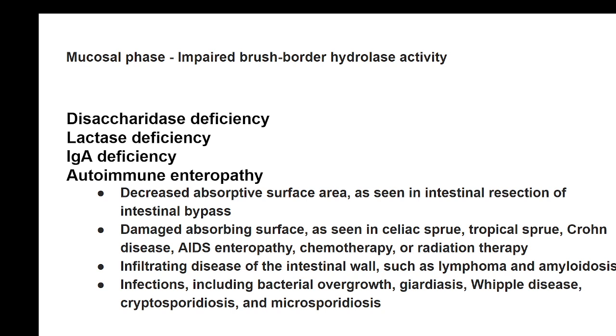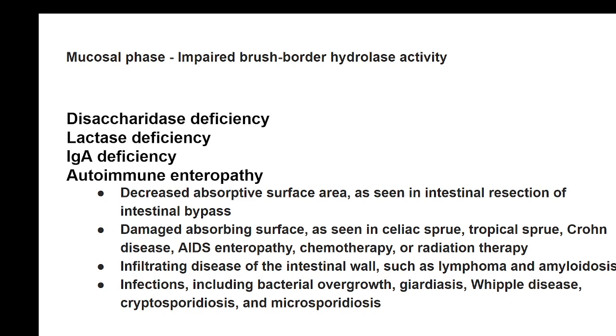Mucosal phase is when there is impaired brush border hydrolysis activity, which could be produced due to the deficiency of specific enzymes and hormones, like disaccharidase deficiency, lactase deficiency, IgA deficiency, autoimmune enteropathy. Now, lactase deficiency and IgA deficiency could be congenital genetic pathologies, or they could be triggered by certain medicines which are given.